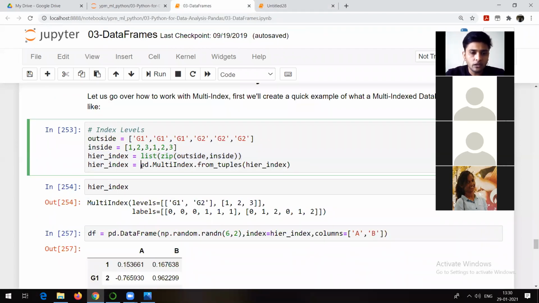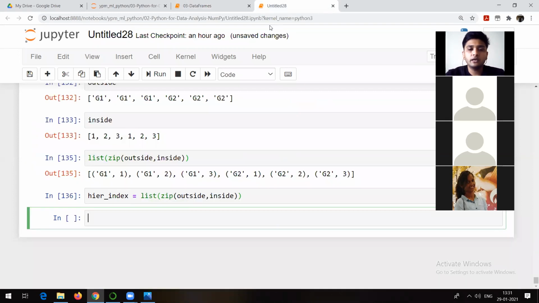Now after that, we are going to make use of MultiIndex. See, pd.MultiIndex, pandas.MultiIndex, is the method which is going to help you create multiple indexes, dot from_tuples. That's why we use the zip command. Now what are you passing as the argument? hierarchical_index, which is nothing but this one. And I am assigning the result to this variable. So you can check it. That means I am creating a multi-hierarchical index.